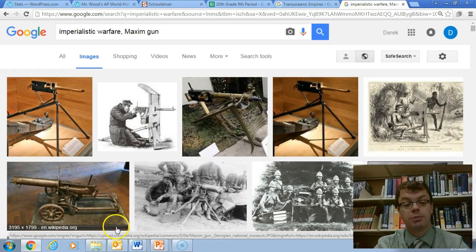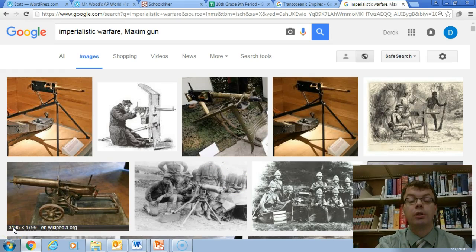We'll see what happens to the Maxim gun when we get to World War I, where it changes up a little bit. But that's imperialistic warfare, and usually it means that there's better technology the Europeans, Japanese, and Americans had, and so they were able to take over other people in Africa, Asia, India, as we'll look at in our packet.